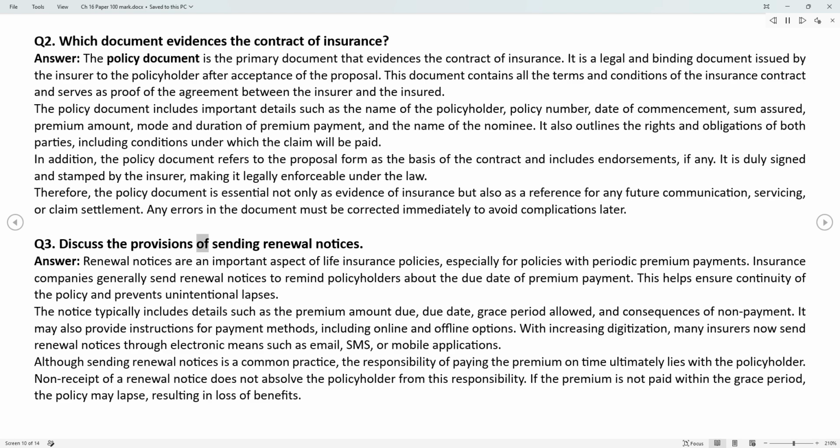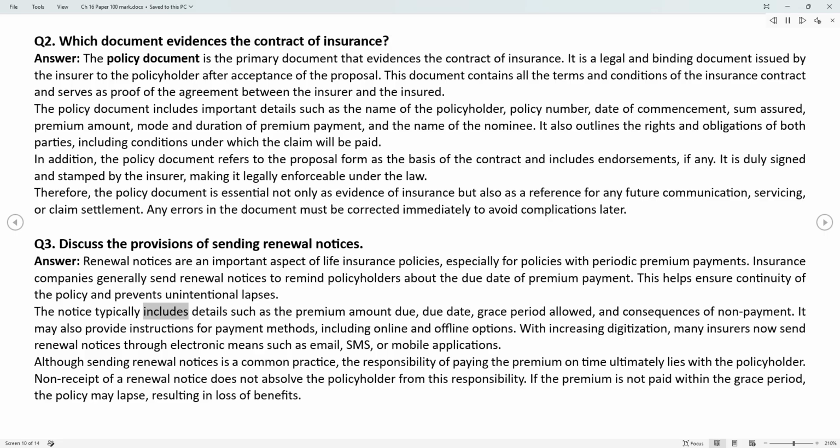Q3. Discuss the provisions of sending renewal notices. Answer. Renewal notices are an important aspect of life insurance policies, especially for policies with periodic premium payments. Insurance companies generally send renewal notices to remind policyholders about the due date of premium payment. This helps ensure continuity of the policy and prevents unintentional lapses.